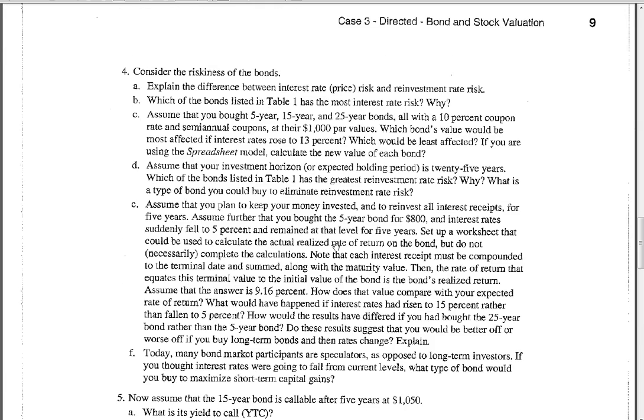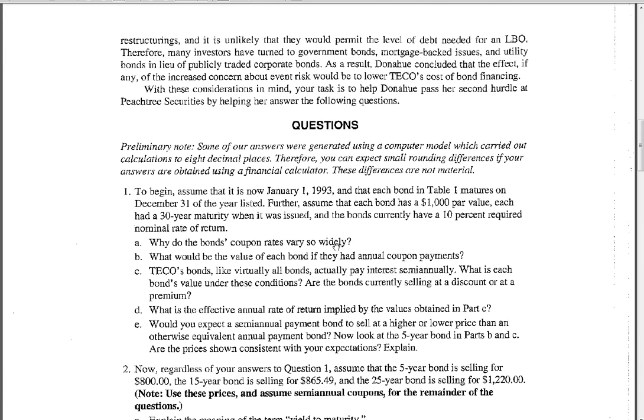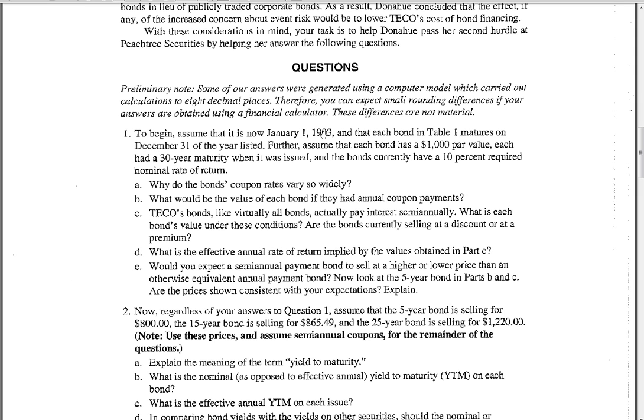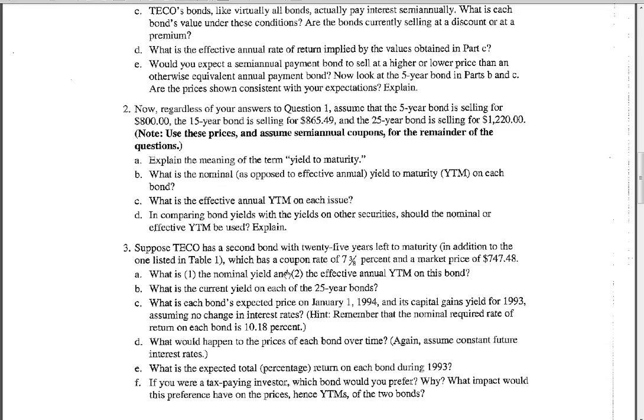Same thing for the bond question, where it gives you a date here. Just kind of ignore that. And note that these questions down here, like part B, what is the bond's expected price on January 1st, 94? This just means what is the bond's expected price next year.